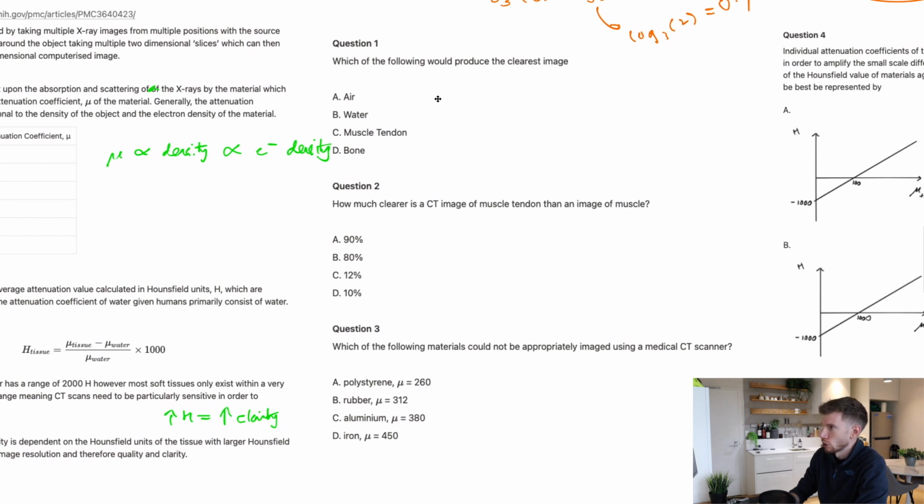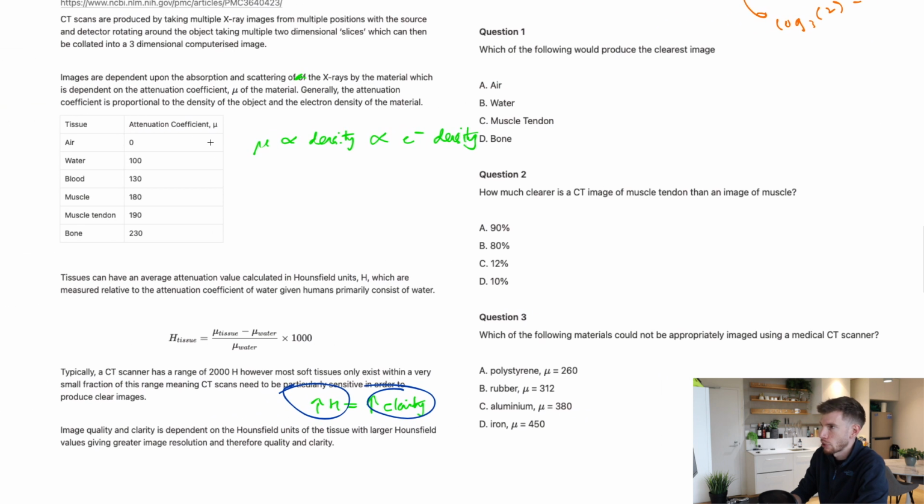Which of the following would produce the clearest image? Okay, I might switch colors here because green might be a little bit hard to actually see. So which of the following would produce the clearest image? It's going to be the one that has the highest H value. So we're just going to look over here. Now remember, these are mu values and H is calculated using this formula here.